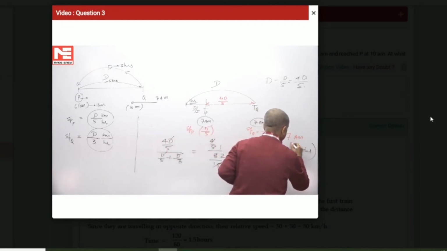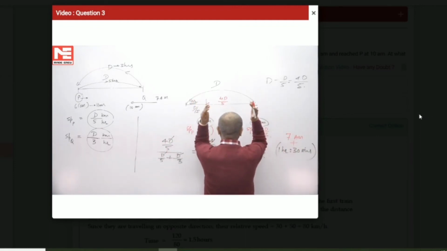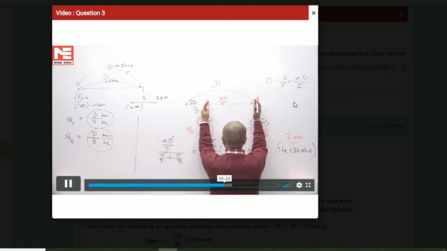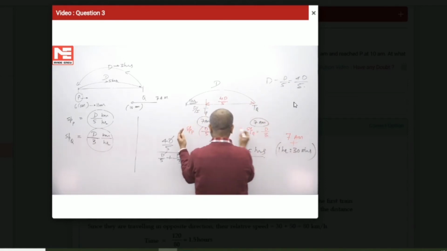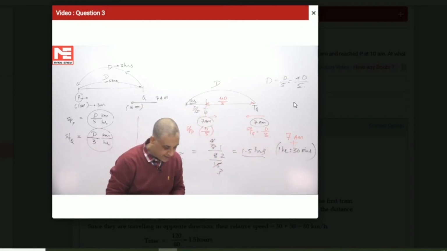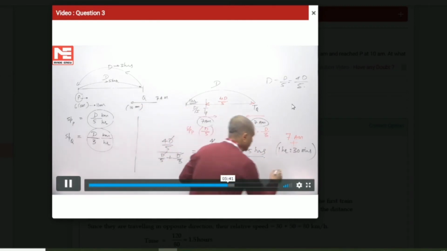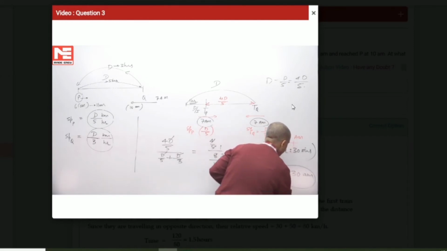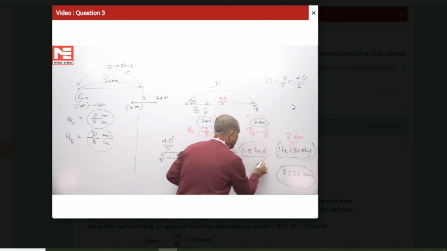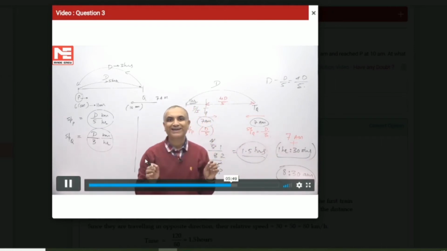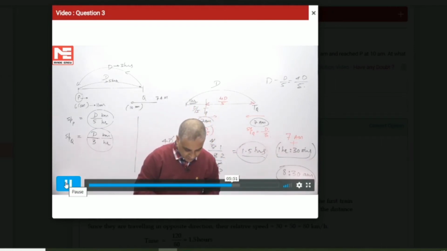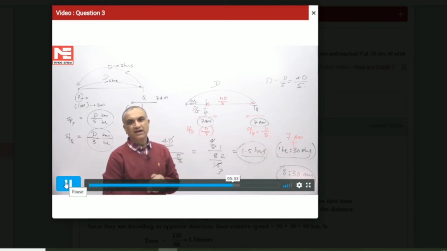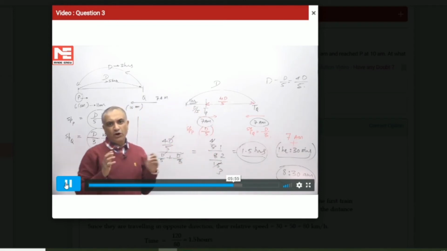This was the distance between them at 7 a.m., which was 4D by 5, and the relative speed was, as these objects are moving opposite, the relative speeds are added up. So the time is 1.5 hours after 7 a.m., 1 hour and 30 minutes after 7 a.m., which will be equal to 8:30. Another way, because the distance is